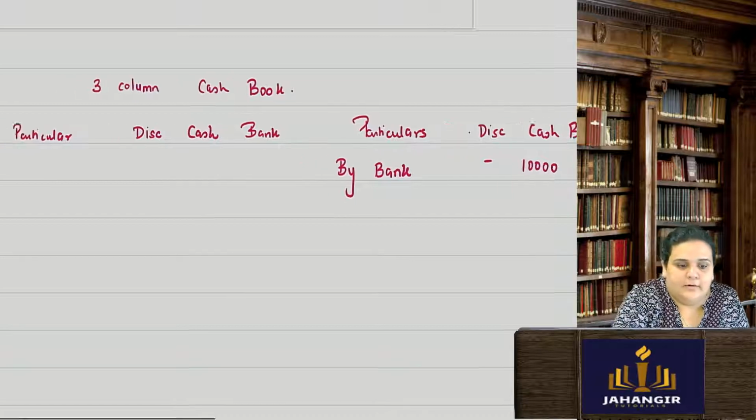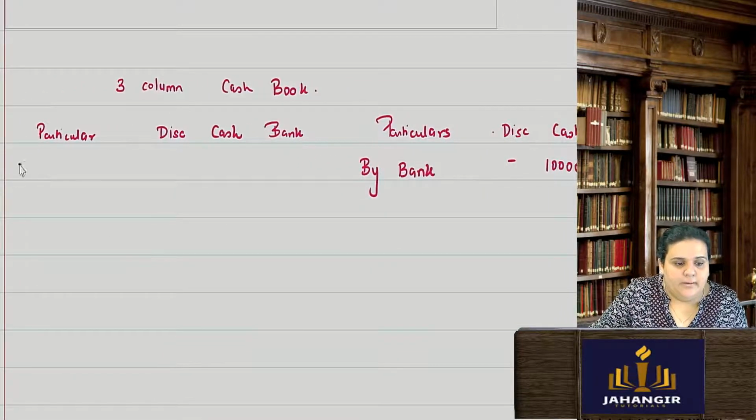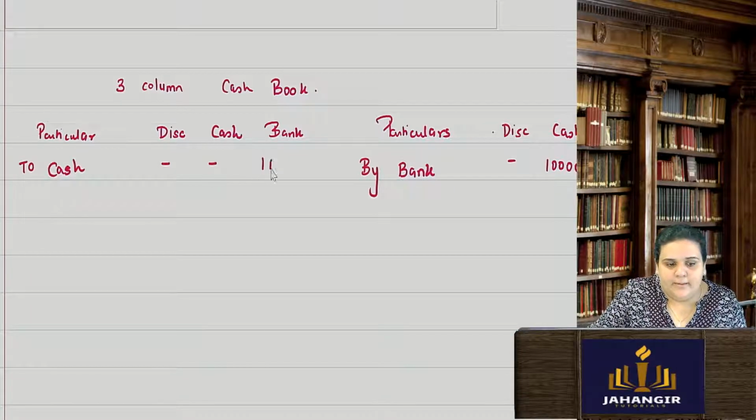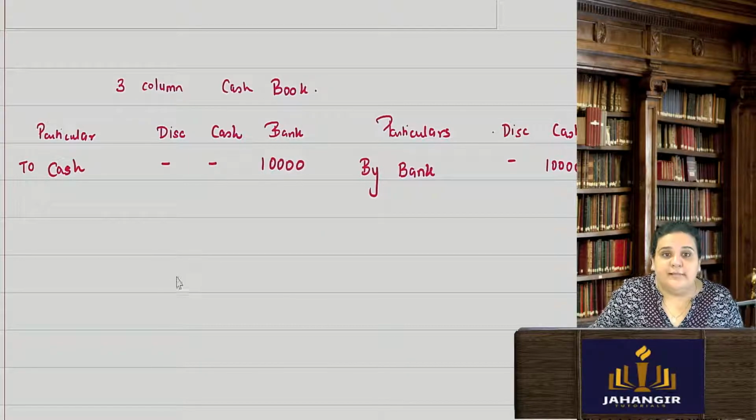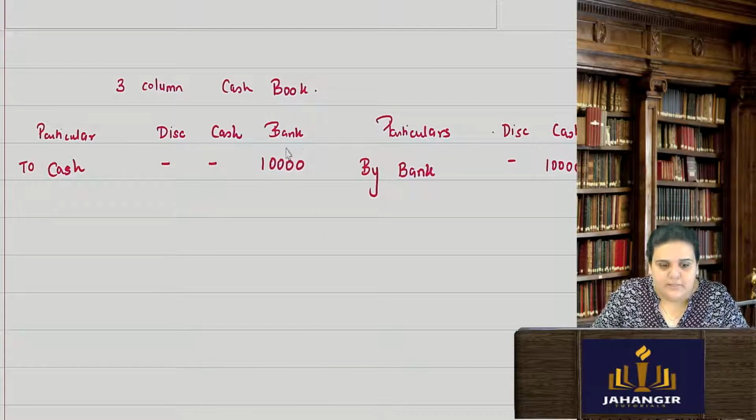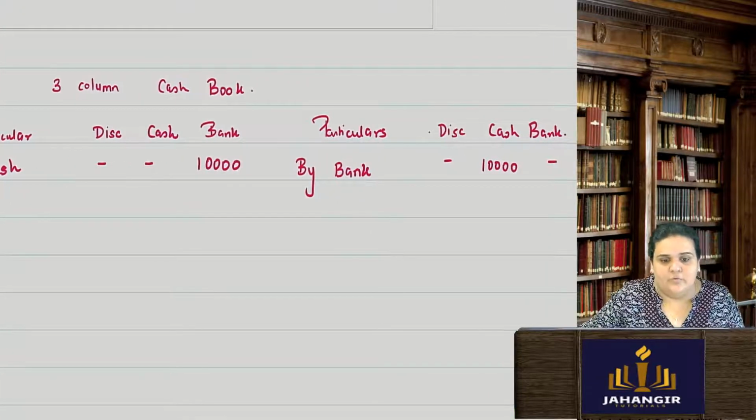And here I will record it in my bank column, to cash. I'll record it in my bank column because bank is the receiver, debit the receiver. Cash is moving out, so credit that goes out.